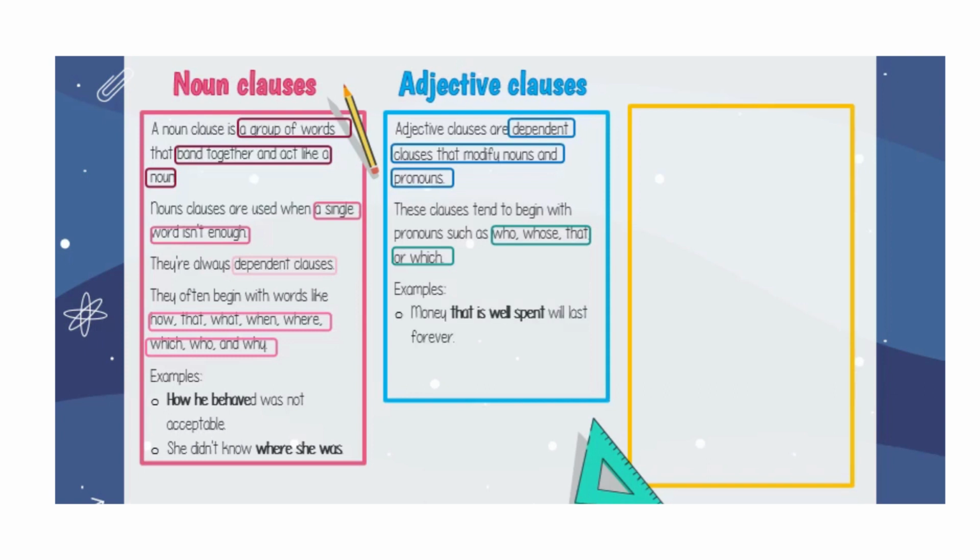Examples: the money that is well spent will last forever. That is well spent explains the money. What kind of money? Exercise, which many people dislike, is good for you. Which many people dislike is an adjective clause that explains exercise.